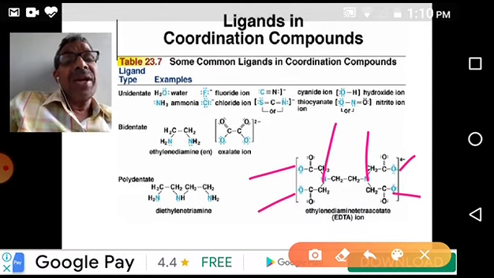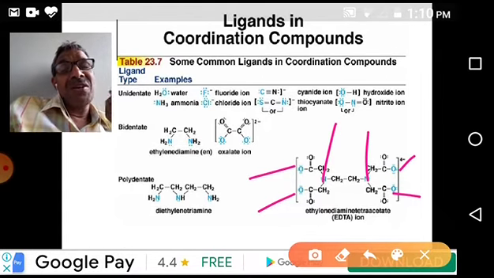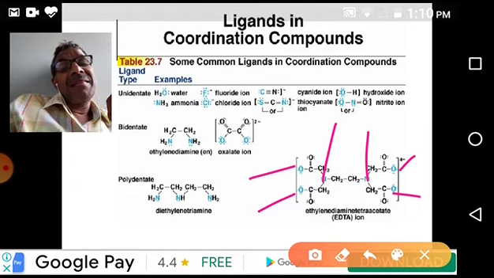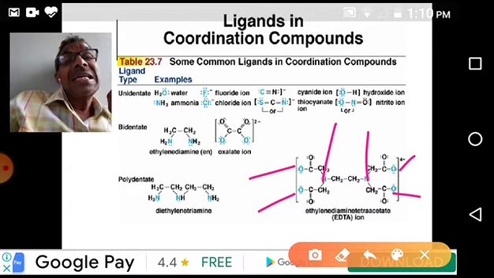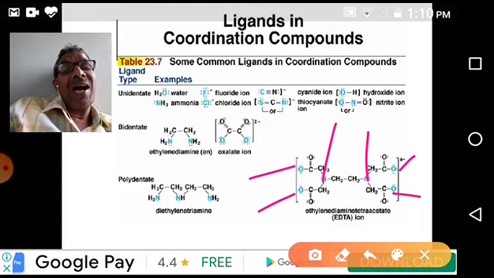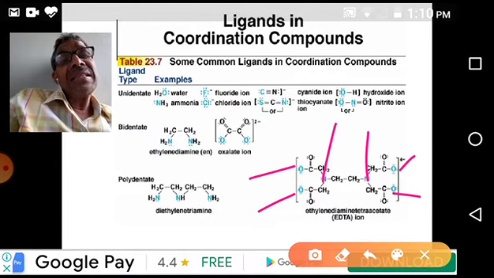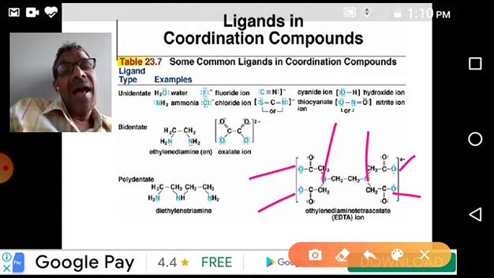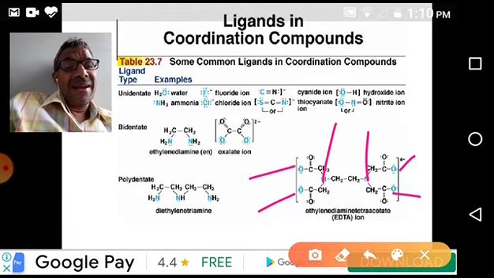It can donate 6 electron pairs and it can occupy 6 places, 6 point charges around the central metal atom or ion in a coordination compound. That's why we can define this ligand as a hexadentate ligand. So I think it's clear. What is a ligand? Examples, different types.